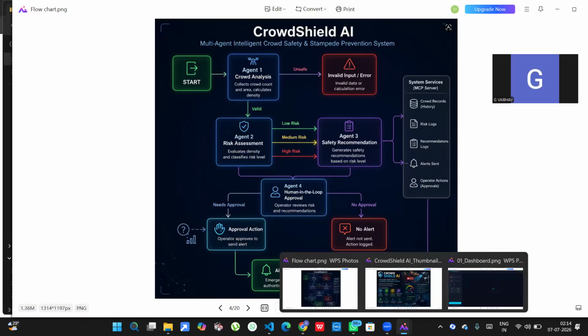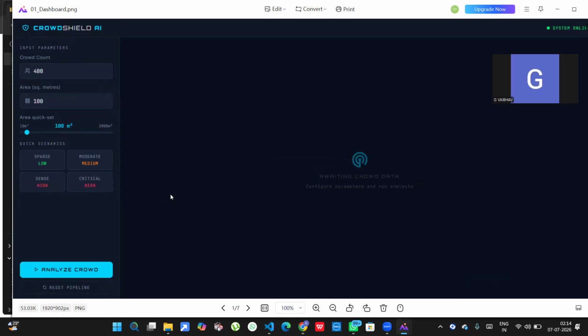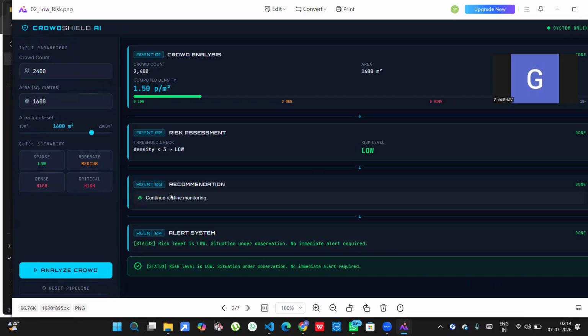So coming to the demonstration. This is the React dashboard, and let me demonstrate the application. We will test a low risk scenario. What is the low risk scenario? I gave the crowd count 2400 and the area of 1600 square meters. I analyze the crowd and it gives low risk. So no emergency action is required here.